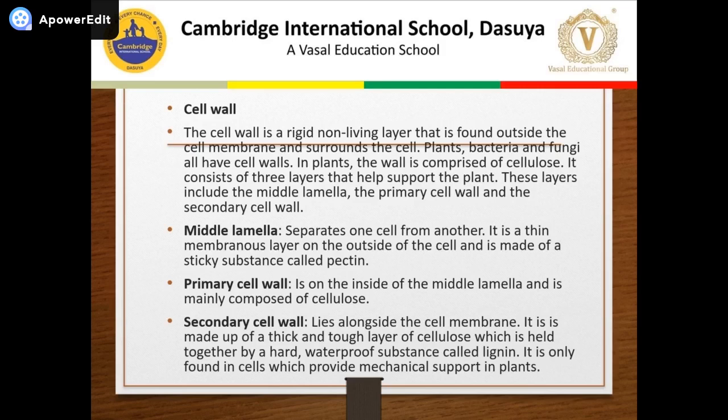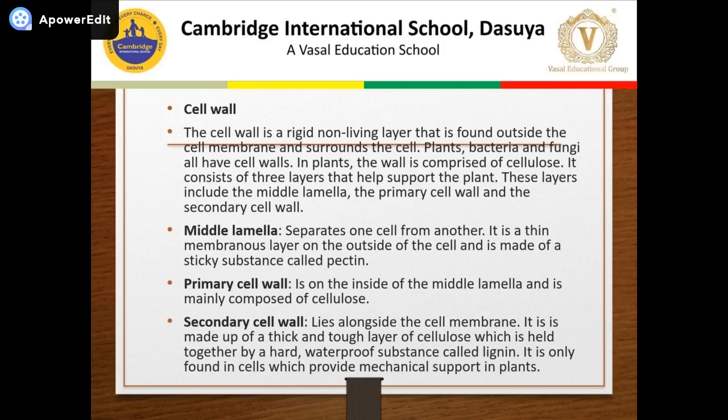Now, what is this middle lamella? It separates one cell from another. It is a thin layer on the outside of the cell made up of a sticky substance called pectin. Now, what is the primary cell wall? It is on the inside of the middle lamella and it's mainly composed of cellulose.